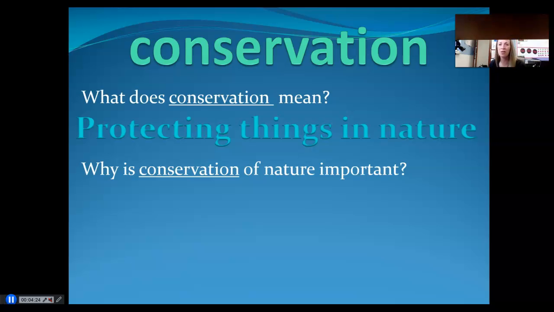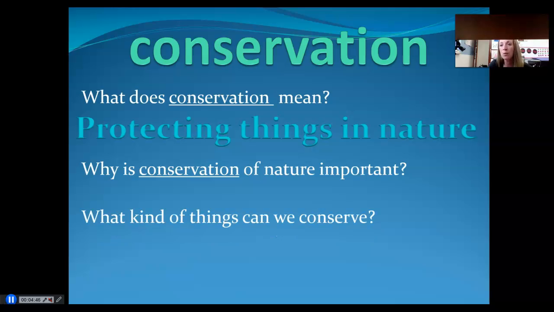Have you ever seen the movie The Lorax? When the person cuts down all of the trees in that area, well, they cut them down and then the whole place, all the animals leave and the place becomes dark and gloomy. So we must conserve nature because things can disappear if we don't protect them. What kind of things can we conserve? Well, you can conserve your water. Instead of taking a 20-minute shower, maybe you only take a 10-minute shower.